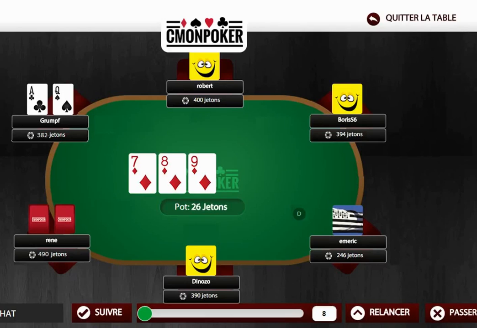Now, here we're in the same situation with an ace and a queen up against Renee, who has already paid up, and here this hand is very well connected. It's the complete opposite of a dry flop. So here he has a diamond, if he has a 9, if he has a 10, if she has a 6, if she has an 8, or maybe even if she has a 7, she's going to go ahead and place a continuation bet. If she has a great hand, we may not win the pot. So here our bluff will very rarely work because the flop is very well connected. So in this situation, we're not going to place a continuation bet by bluff for a very strong reason.